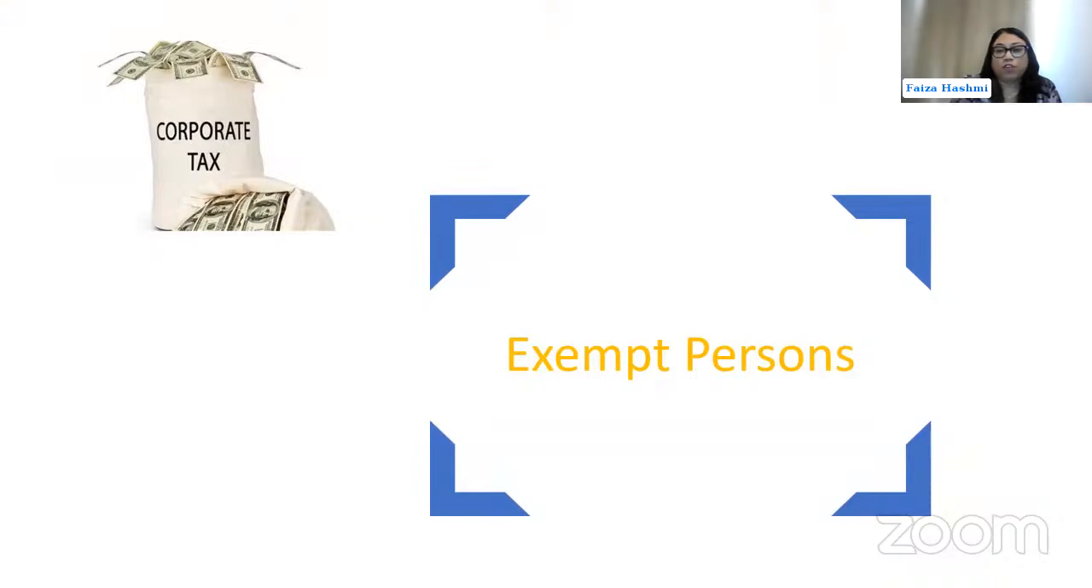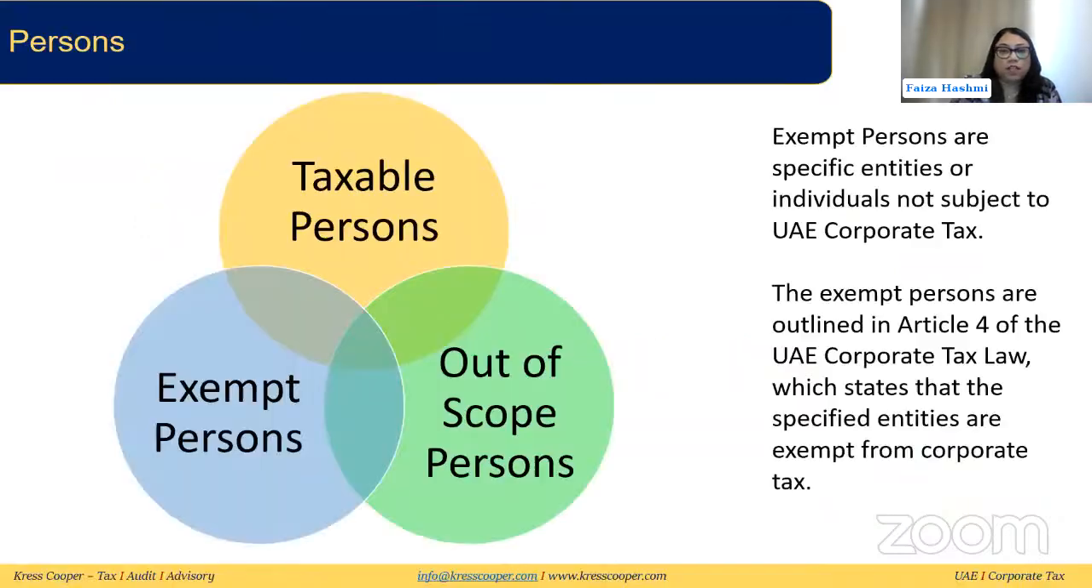Now, coming back to the topic of today, exempt person. There are three types of persons under the corporate tax law, you can say. One is taxable person. Taxable persons are those people who are subject to corporate tax, and they can be either resident taxable person or non-resident taxable person. Then we have out of scope persons, those who are outside the ambit of corporate tax law.